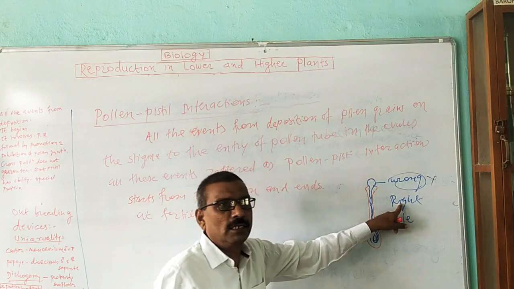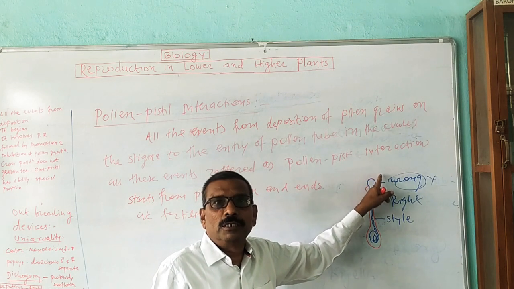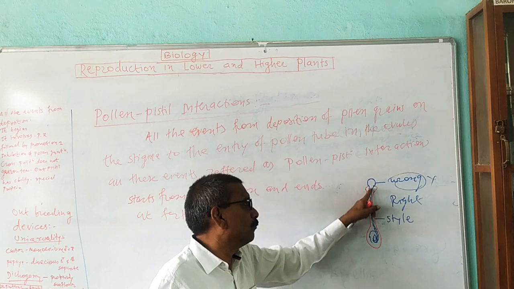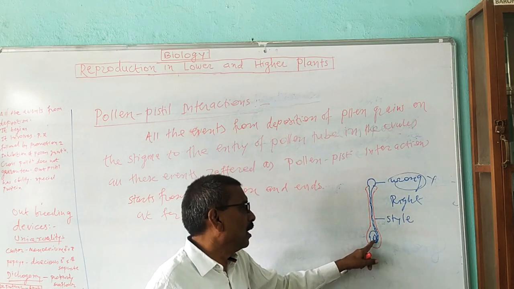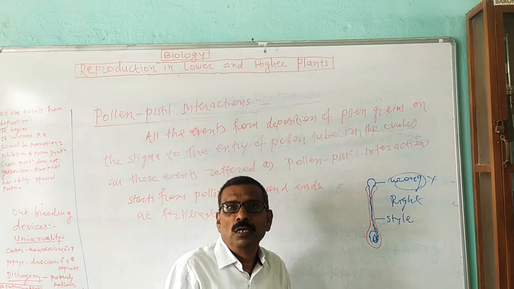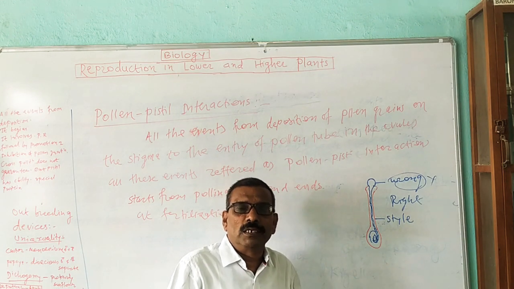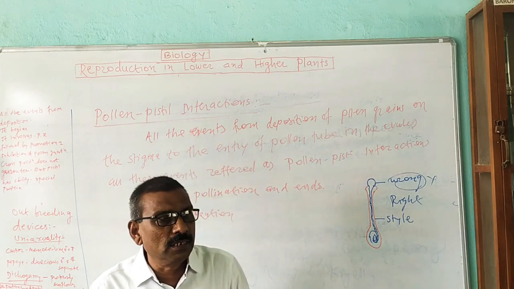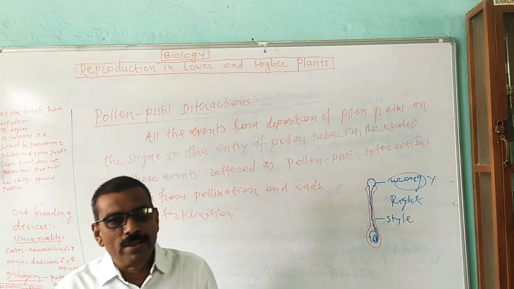And if the pollen grain is of the right type, then the stigma allows or promotes its germination. Then it puts up a structure known as a pollen tube, and then it passes through the style and enters into the ovule, and then it bursts open, releasing its content. Now this is known as a pollen pistil interaction, which is very, very important.